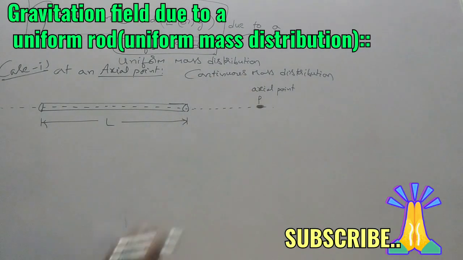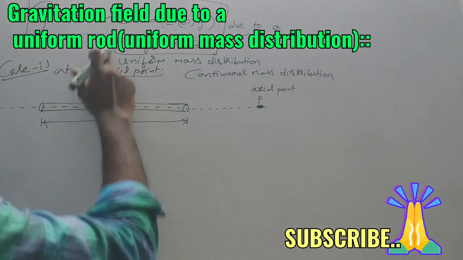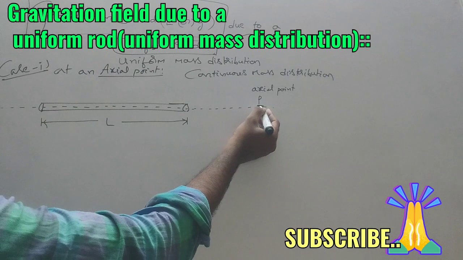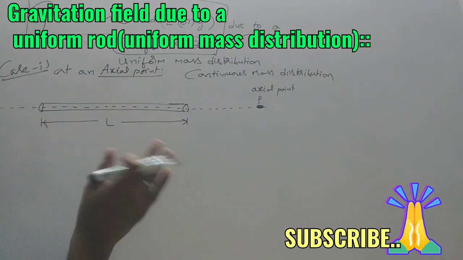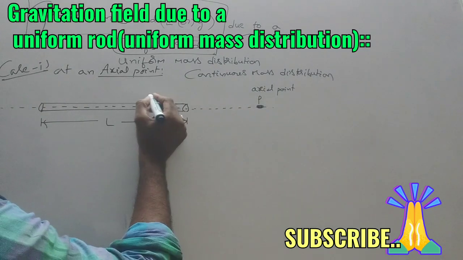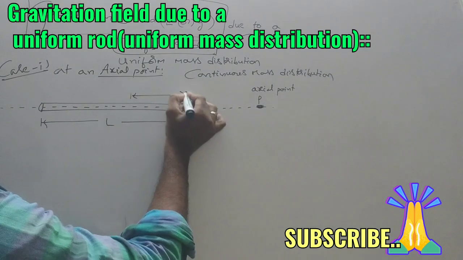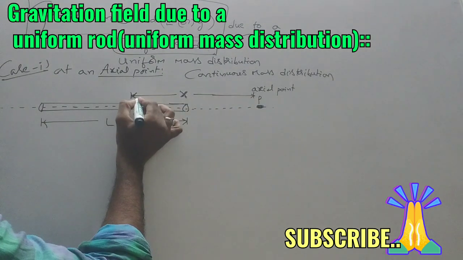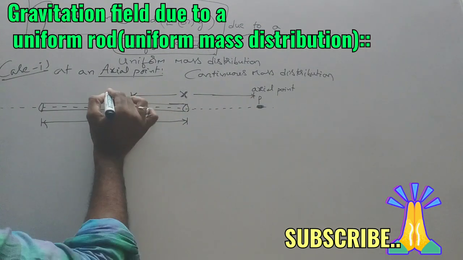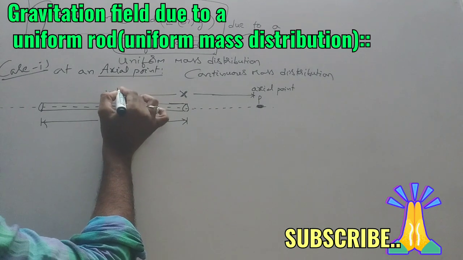In such a continuous mass distribution, just as we learnt in the case of continuous charge distribution, to find the electric field from point P we considered an elemental charge dq. Similarly here, from this point P at a distance x, we will consider an elemental mass. Consider an elemental length dx.